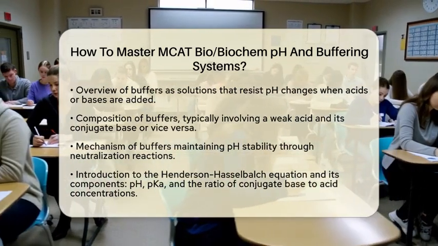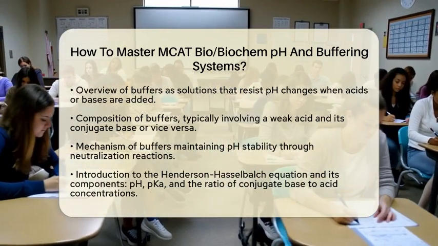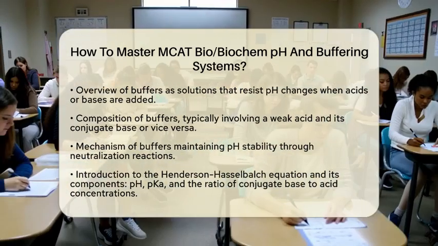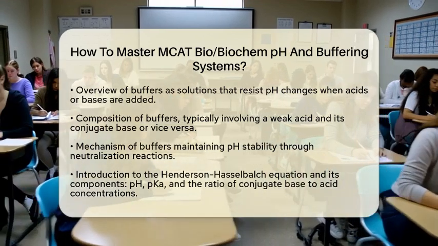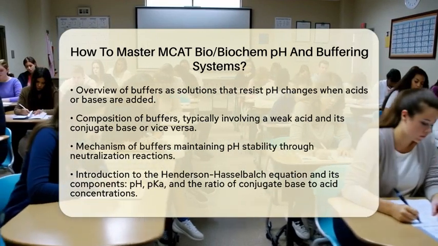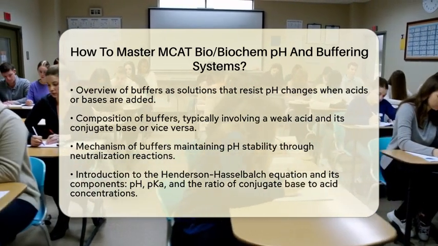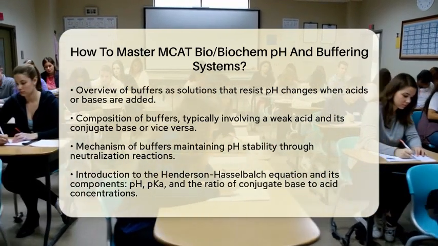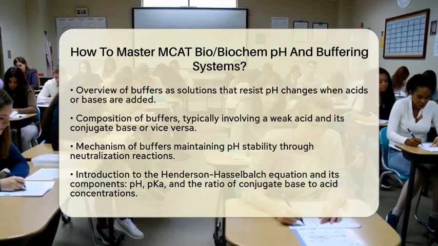When you add an acid, the conjugate base in the buffer reacts with the hydrogen ions to form the weak acid, which minimizes any change in pH. On the flip side, when you add a base, the weak acid donates a proton to neutralize it, again keeping the pH stable. This is vital for biological systems, especially in maintaining the right pH for enzyme function.